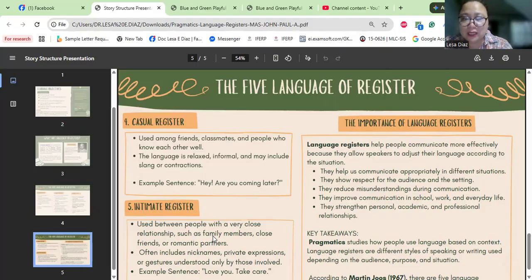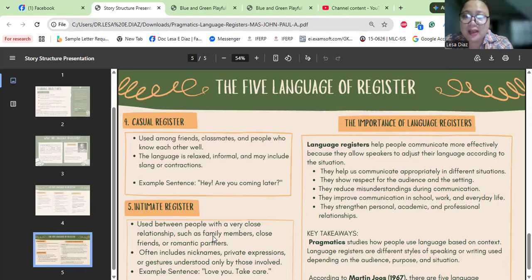Okay, the intimate register is more of a private language between close friends or family relatives, relying heavily on verbal cues like nicknames and, of course, shared history. Examples here could be private jokes, terms of endearment between spouses, familiar shorthand. And then guys, take note of the importance of language registers.